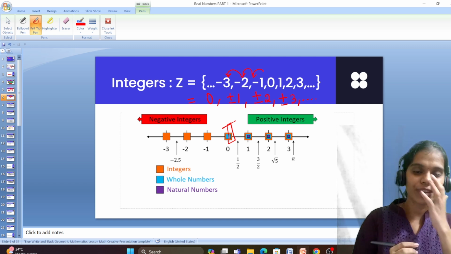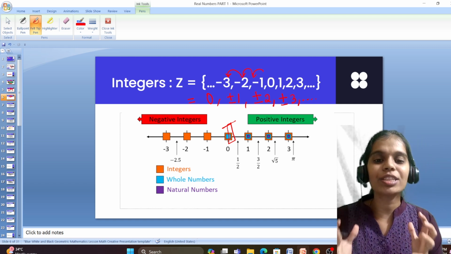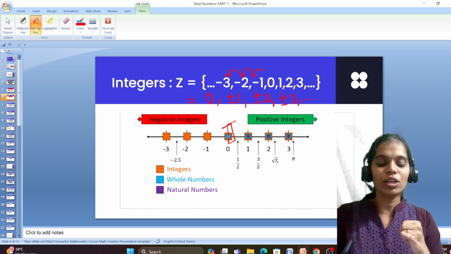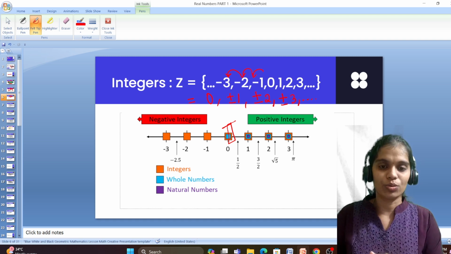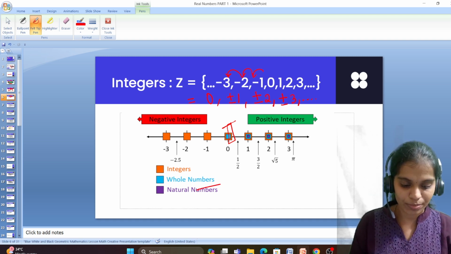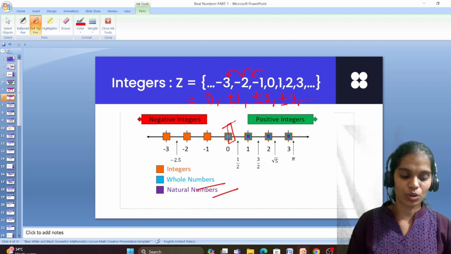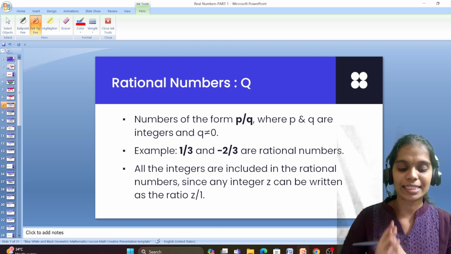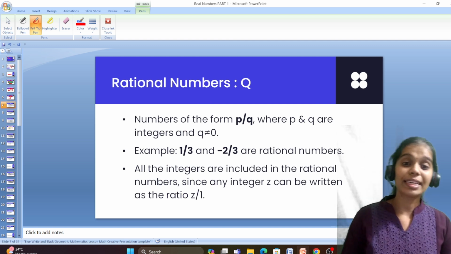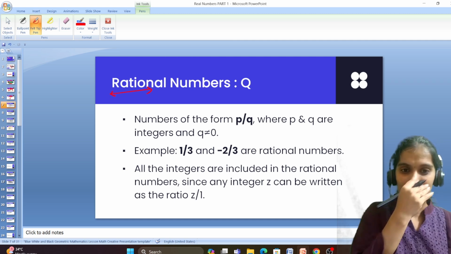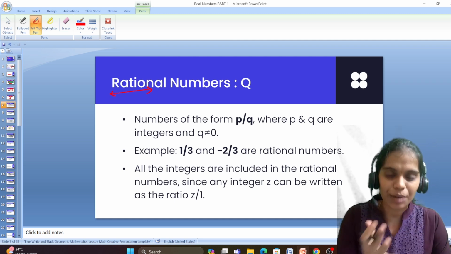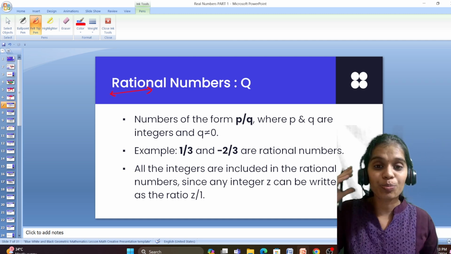Okay, so what we can say in short: integers are the numbers that include negative numbers, positive numbers as well as 0. In integers, they will be whole numbers, they will be natural numbers also. Now comes the rational number. What is meant by rational number? Ratio, division, the name itself explains. Every number's name says its property.